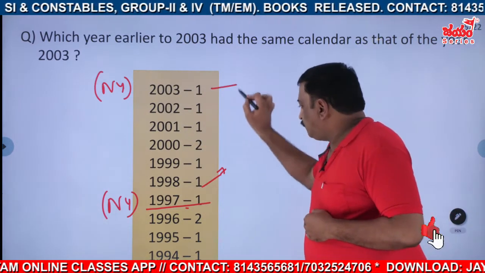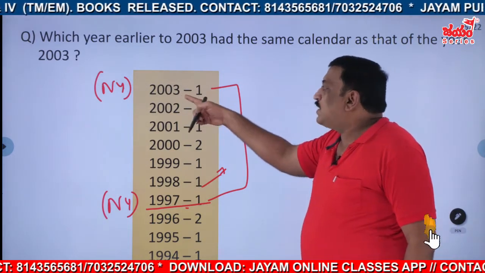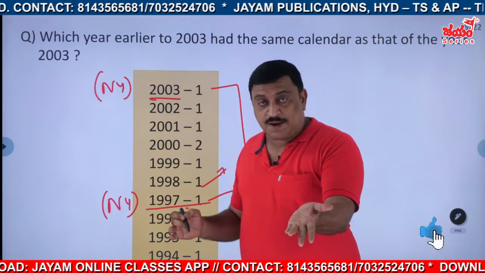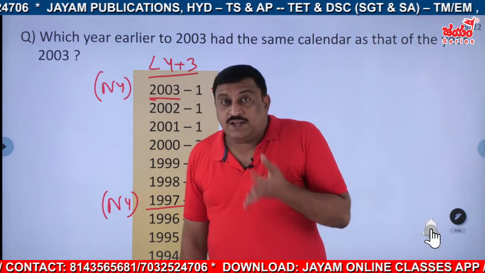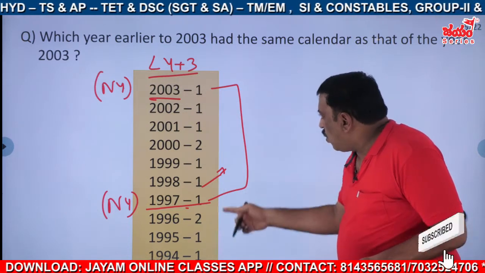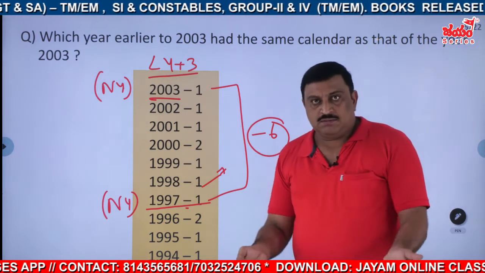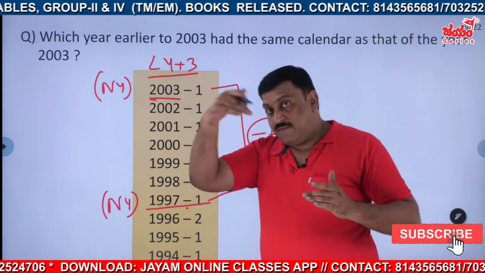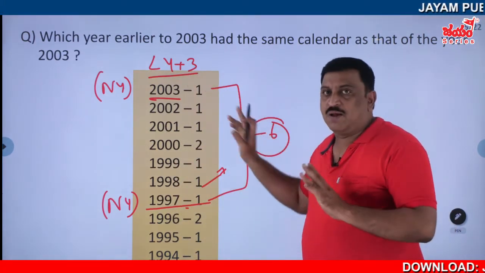Here, how many years back? We'll name this one again. 2003 is, first of all, how many years after leap year? 2000 is a leap year. So 2003 is 3 years after leap year. For leap year plus 3, how many years do you have to go back? 1997 is 6 years back. But 6 years after, we got leap year plus 1 in the future. Same, that rule now exists for leap year plus 3.